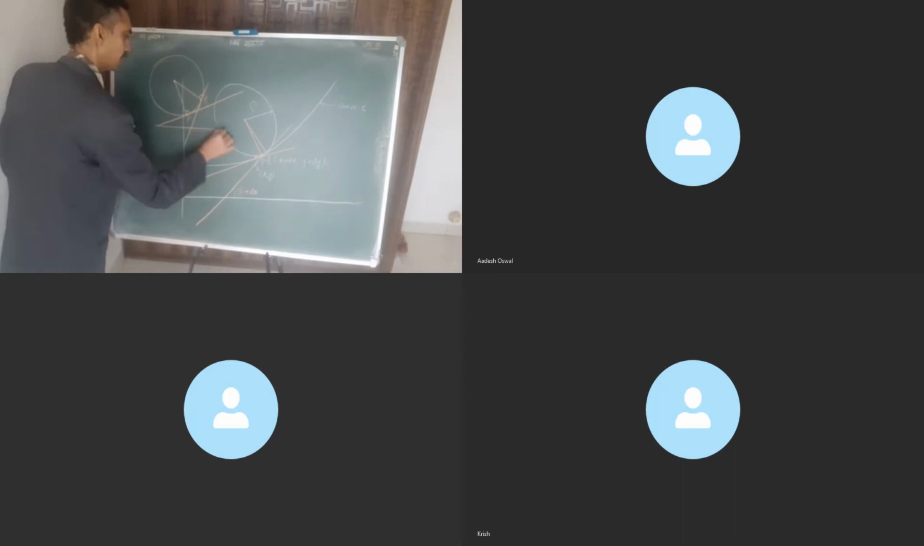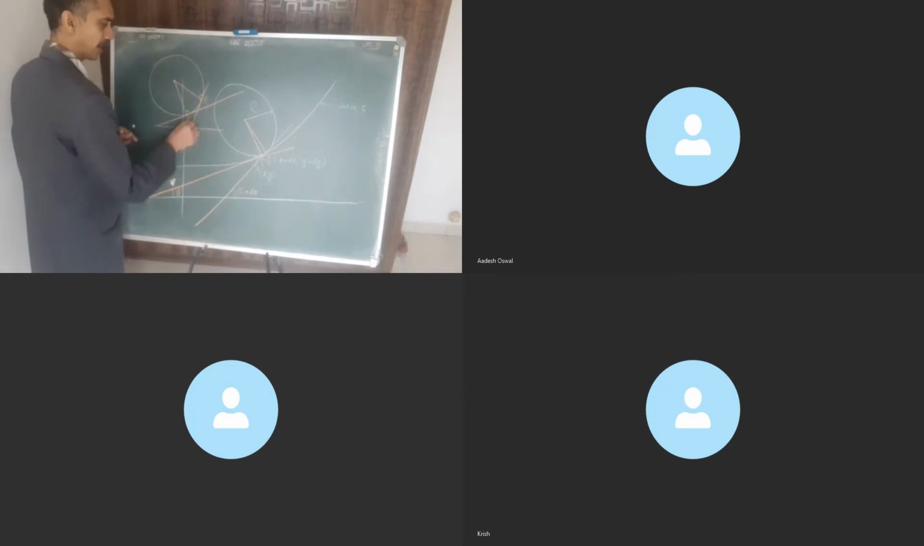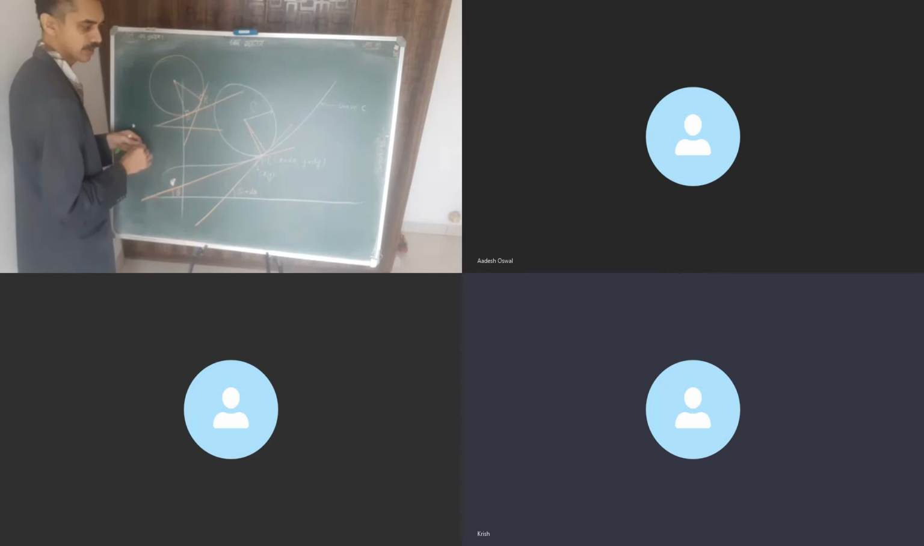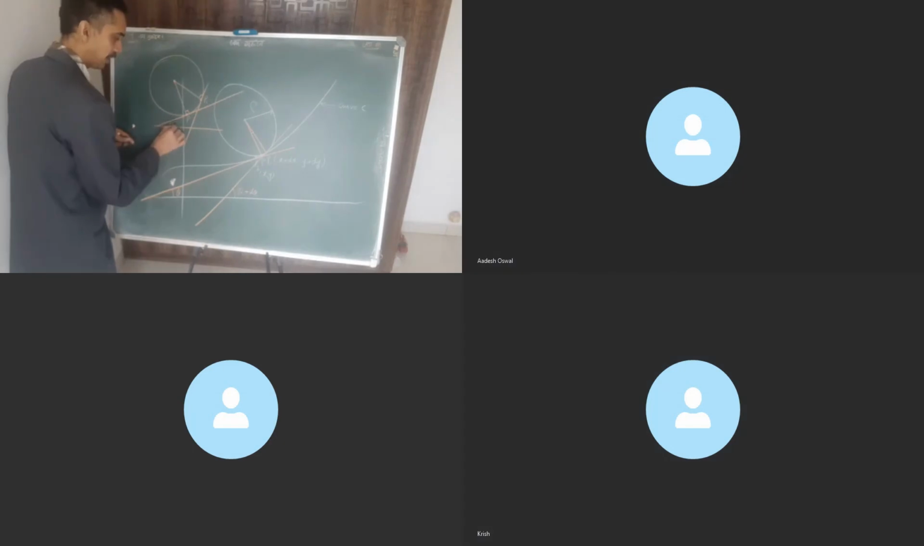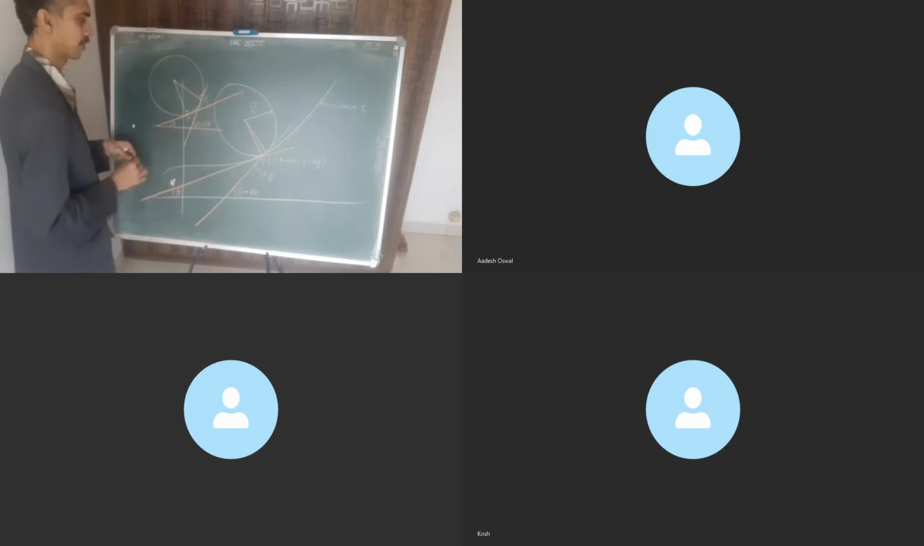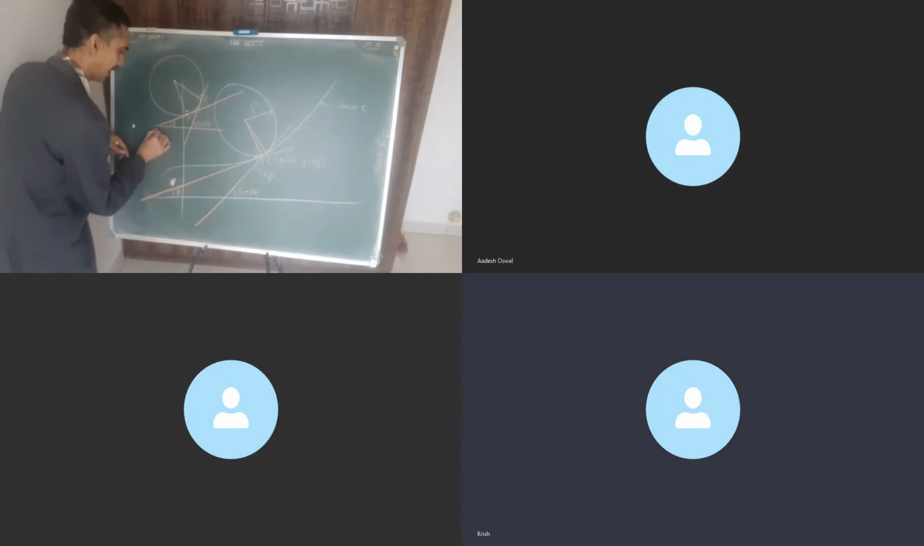The two being 90, correct? You know why 90? Tangent and radius, correct? And this being theta, this being theta plus d theta, right? Look at the triangle.